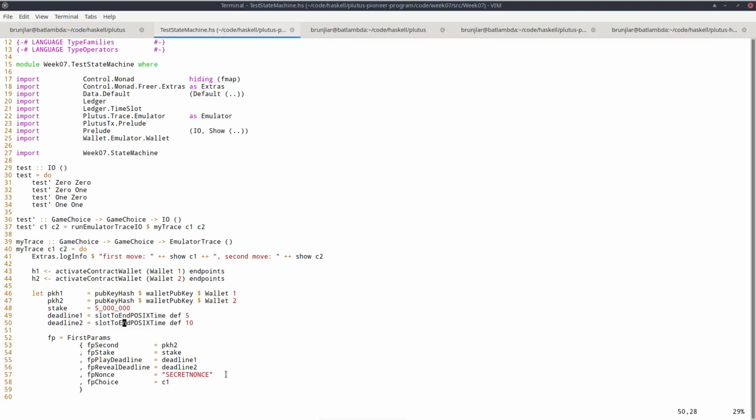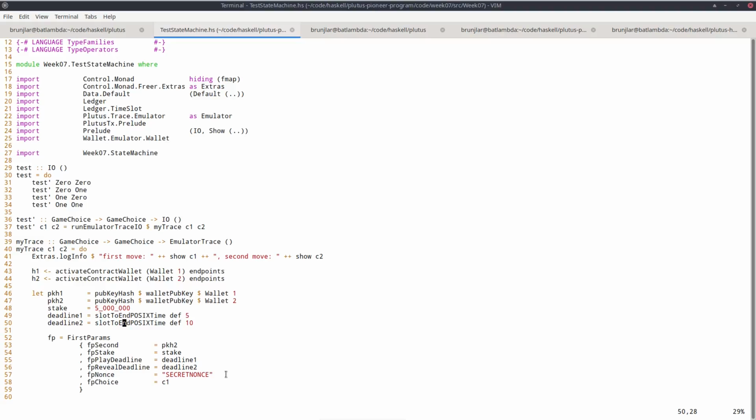And because slots have a smaller granularity, so I mean 1 slot is 1 second, you can't faithfully convert back and forth, and that leads to problems. So what I said earlier about constraints, that they serve this dual purpose of specifying validation in the on-chain part and constructing transactions in the off-chain part. This, unfortunately, at the moment is not true due to this problem with the conversion.